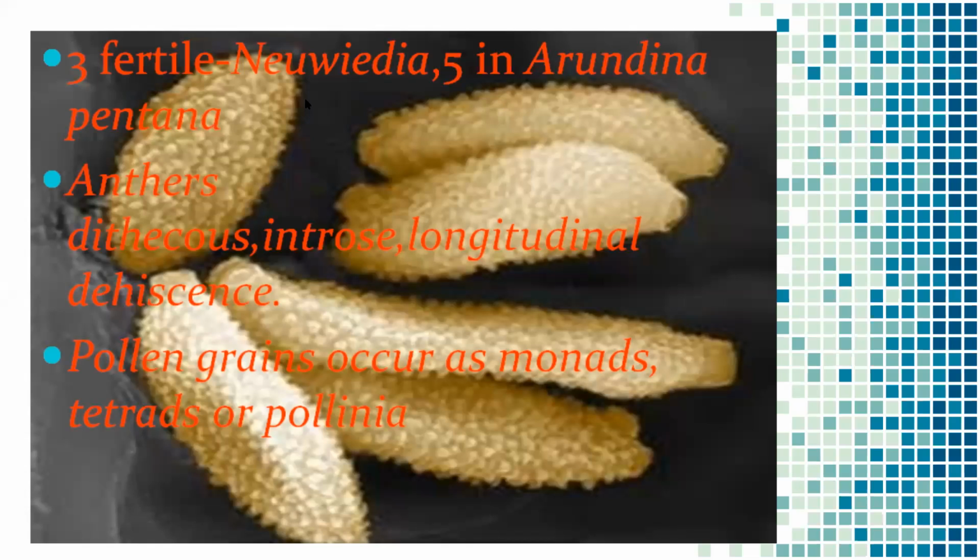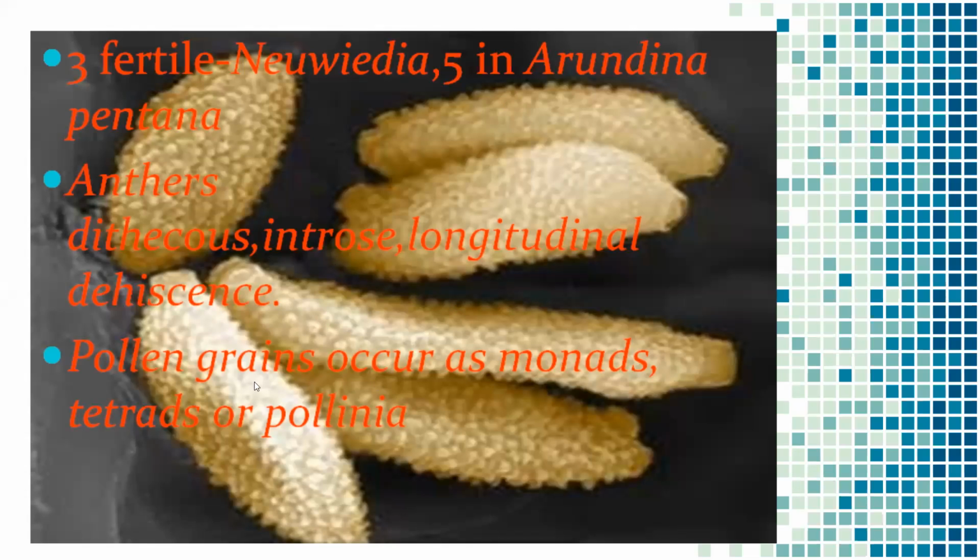Here 3 fertile stamens in Neuwiedia, 5 in Arundina pentana, and anthers dithecous, introrse, with longitudinal dehiscence. Pollen grains occur as monads, tetrads, and pollinia.